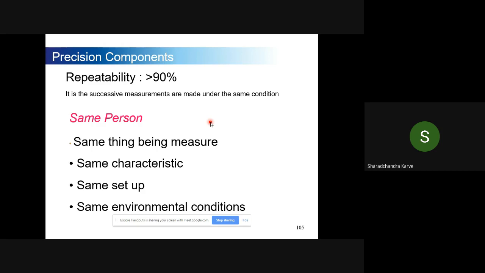I can give you a common example. You give a blood sample. Nowadays it is very common in a COVID scenario also. Some laboratory declares COVID positive, and another laboratory declares the same sample as COVID negative. So they are not reproducible. Repeatability is when the same sample is repeated again by the same person, he should give the same result. There will always be a variation. The variation is always a part of a process. But is that variation within limit? That is what we want to see. And if that variation is within limit, we say it is repeatable.